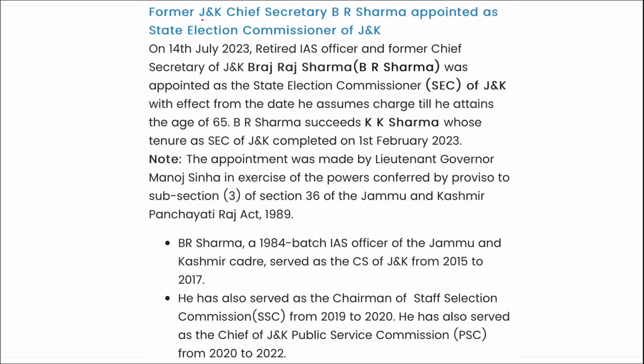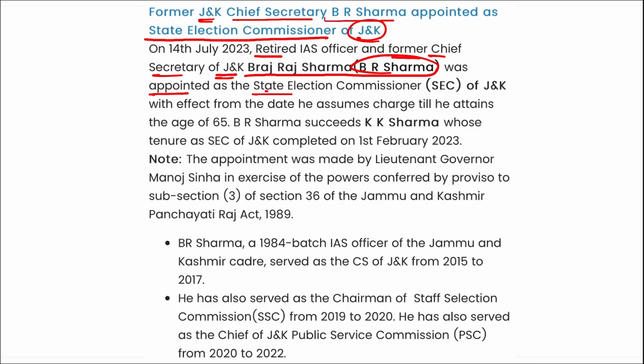Next is former Jammu and Kashmir Chief Secretary B.R. Sharma has been appointed as the State Election Commissioner of Jammu and Kashmir. I repeat, on 14th of July, retired IAS officer and former Chief Secretary of Jammu and Kashmir Braj Raj Sharma, that is B.R. Sharma, was appointed as the State Election Commissioner of Jammu and Kashmir with effect from the date he assumes the charge till he attains the age of 65.